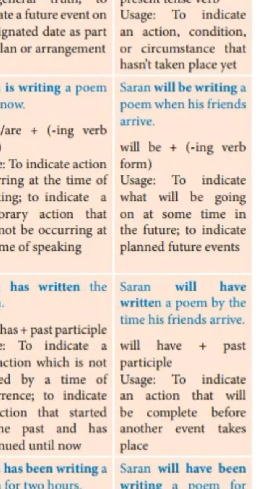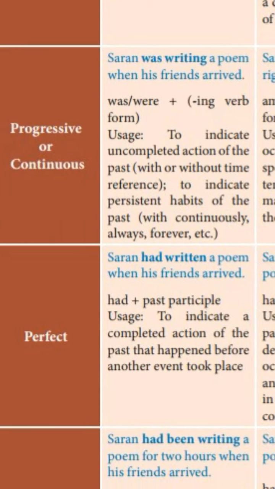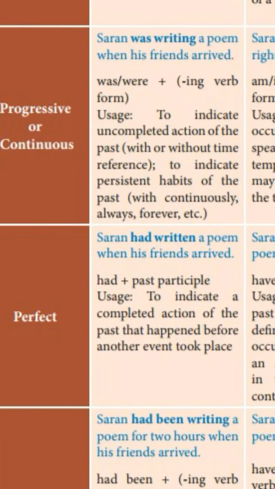Future continuous. Example, Saran will be writing a poem when his friends arrive. That means the friends have not arrived. When the friends arrive, at that time what will he be doing? Saran will be writing a poem. Then past